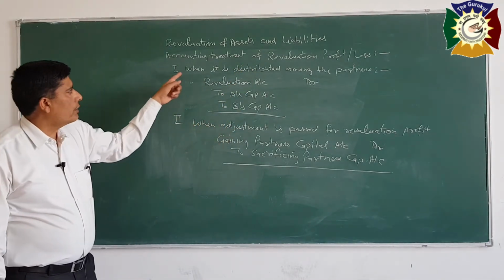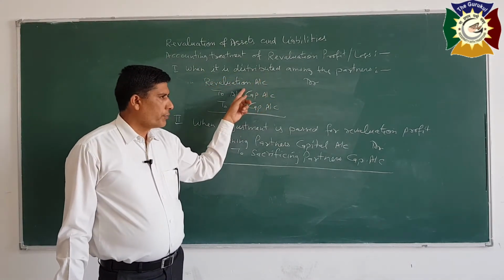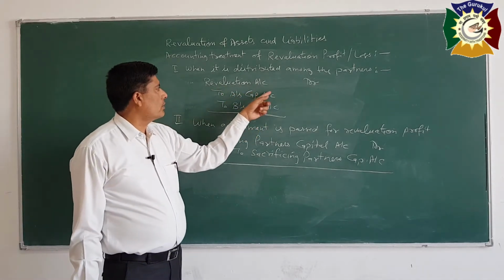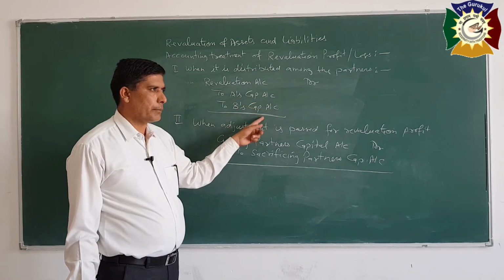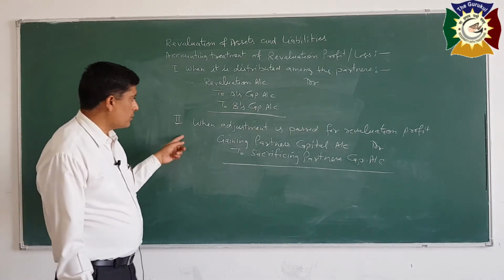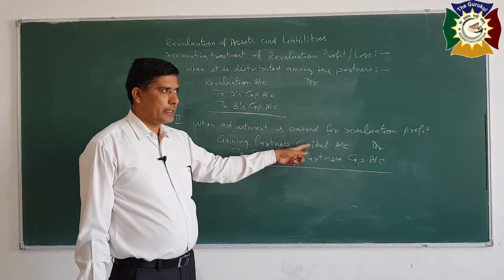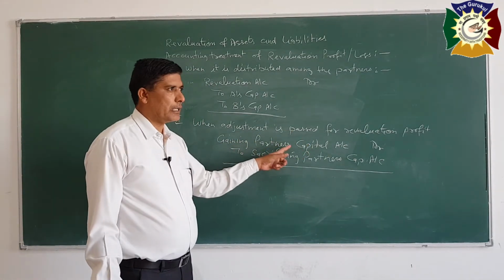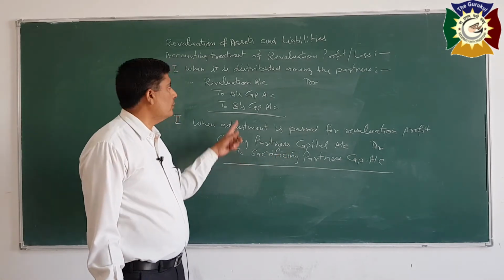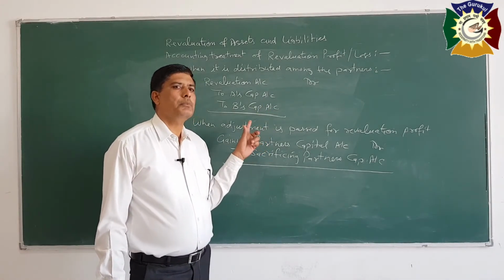First is when the revised value is to be shown in the books, then we will transfer the profit on revaluation to partners' capital accounts in the old ratio. The entry will be revaluation account debit to all partners' capital accounts in the old ratio. Second is when revised values are not to be shown in books, in such a case we pass an adjustment entry, and it will be gaining partners' capital account debit to sacrificing partners' capital account. We will understand this through an example.